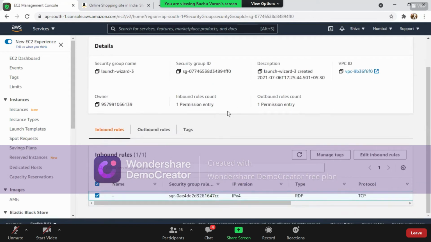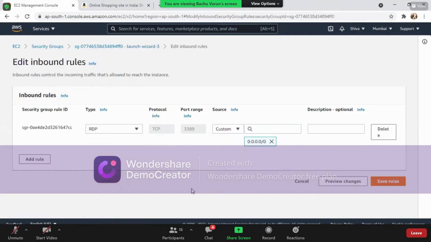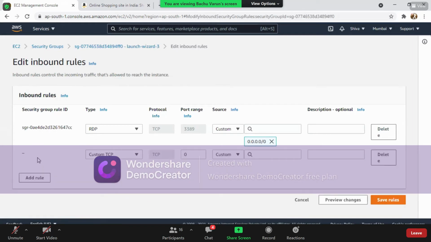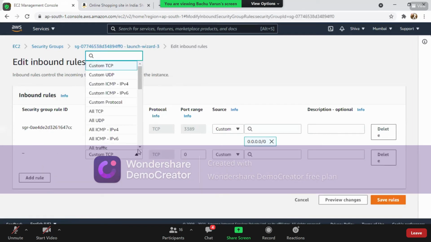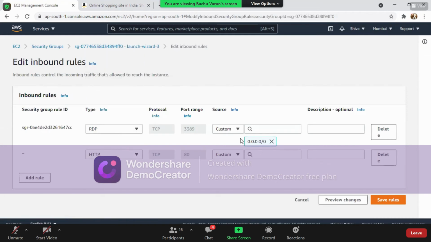So in Windows, we did not change any security group name. In Linux, yes, we did change the security group name. Now here we are going to see something like edit inbound rules. In this particular inbound rules, click on add rule. Now select HTTP and you have to mention source anywhere.